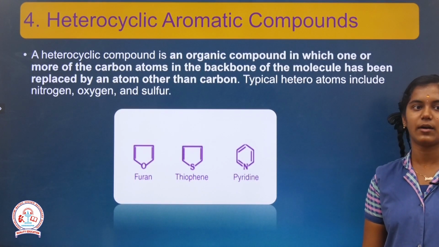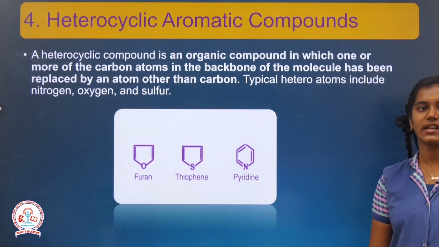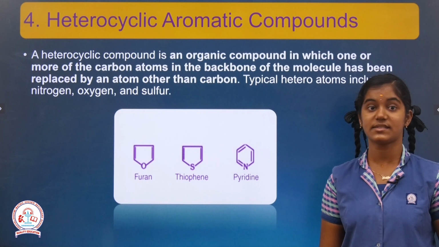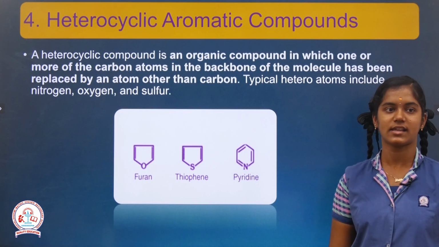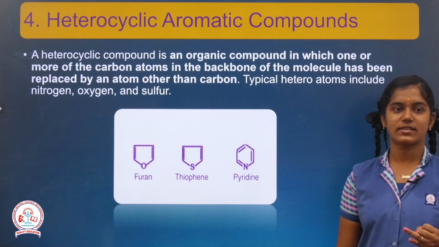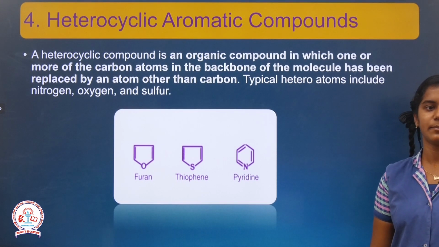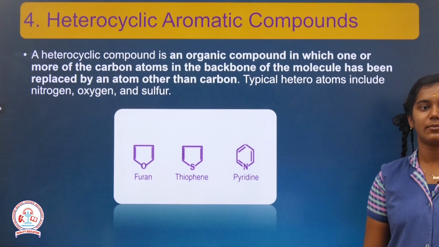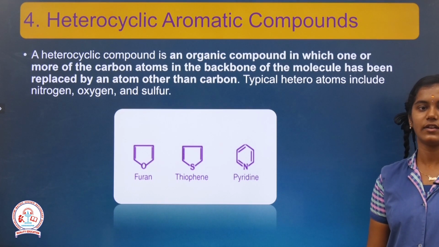Heterocyclic aromatic compounds. Heterocyclic aromatic compounds means organic compounds in which one or more carbon atoms in the backbone of the molecule have been replaced by other atoms like nitrogen, oxygen and sulfur. Examples for heterocyclic aromatic compounds are furan, thiophene, pyridine.